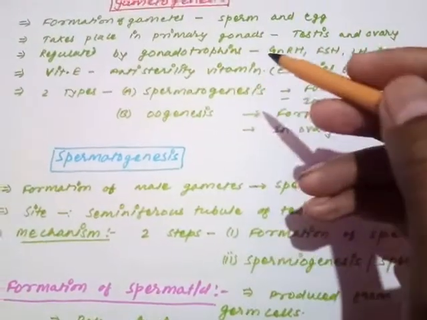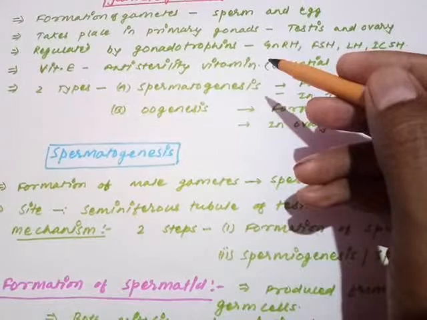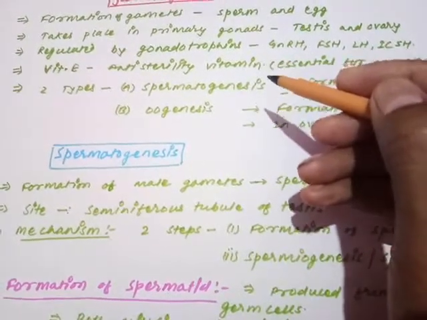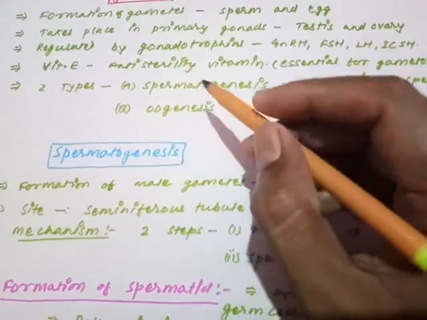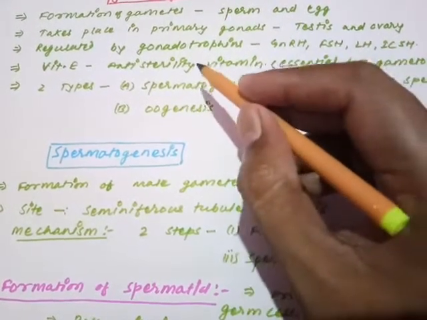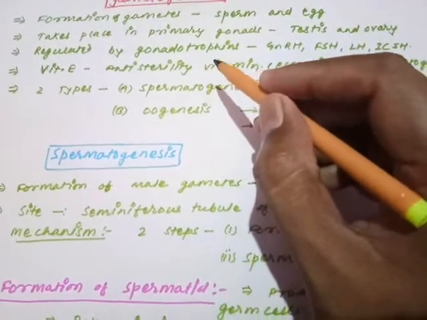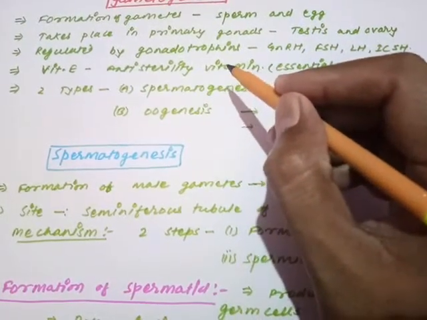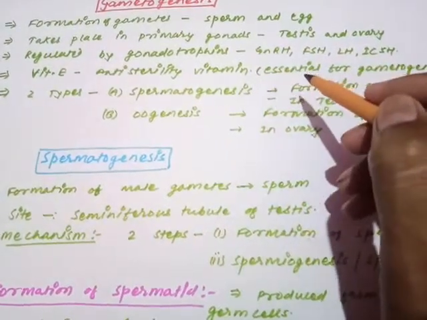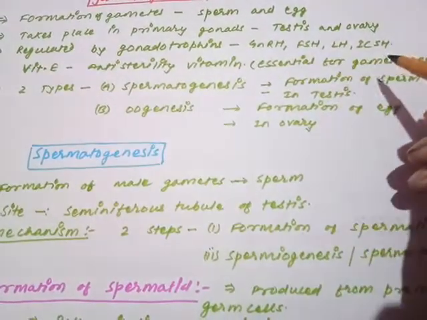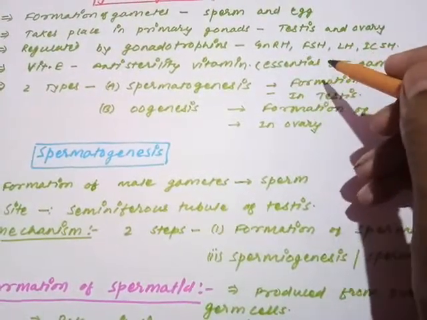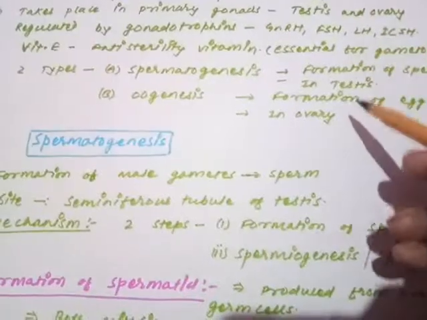And remember, in the previous lecture, when we were discussing the hormonal regulation or hormonal control of the male and female reproductive system, we saw the complete process is regulated by means of some hormones. Those hormones are called gonadotropins. These gonadotropins are released from the pituitary gland. So these gonadotropins, if you remember, are FSH, LH and ICSH. GnRH was released from the hypothalamus to regulate the release of these hormones from the pituitary gland.